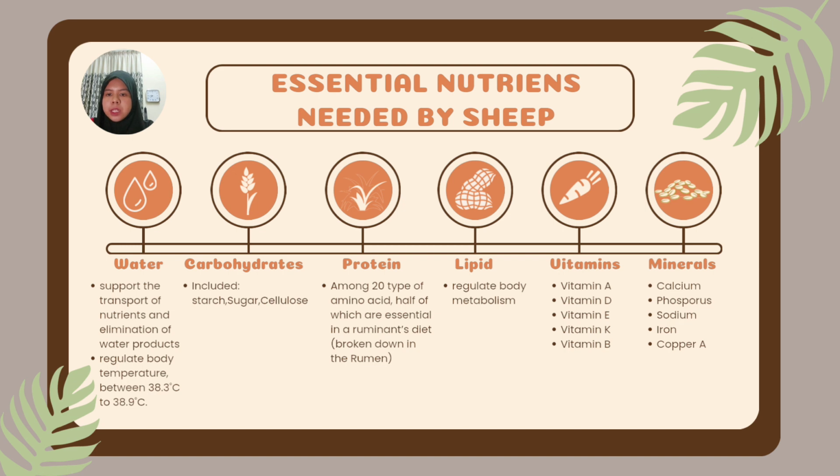Protein. Among 20 types of amino acid, half of them are essential for a ruminant, including the sheep diet. The protein will be broken down in the rumen. Next, lipid. It helps regulate body metabolism in the sheep. Next, a sheep also needs vitamins, which are vitamin A, vitamin D, vitamin E, vitamin K, and vitamin B. Finally, a sheep needs minerals, which are calcium, phosphorus, sodium, iron, and copper.